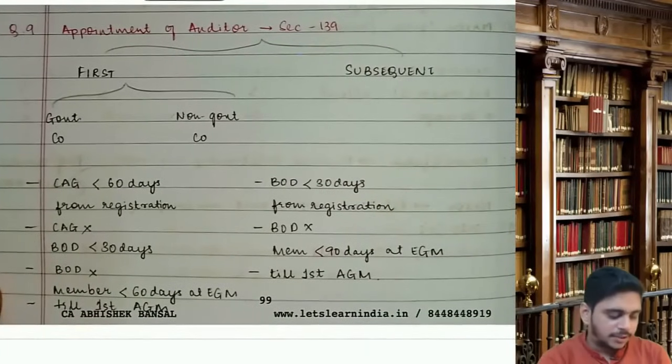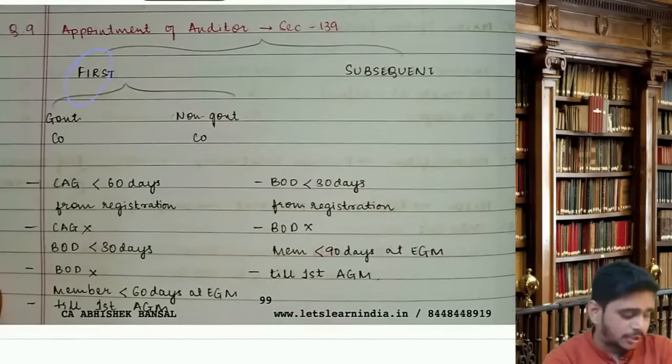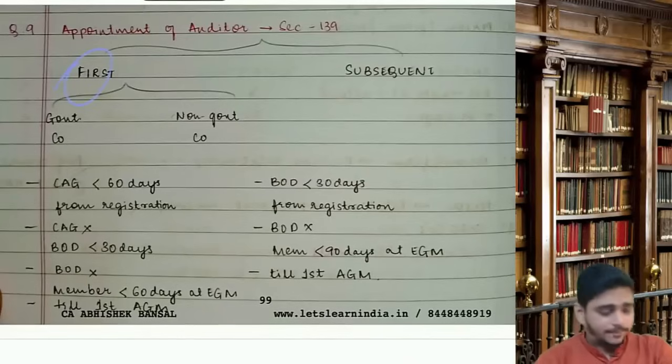Section number is 139. To enter into the company, the section number is 139. To go out of the company, the section number is 140. First auditor's remuneration, first auditor's appointment. Okay. In case of a government company, non-government company.